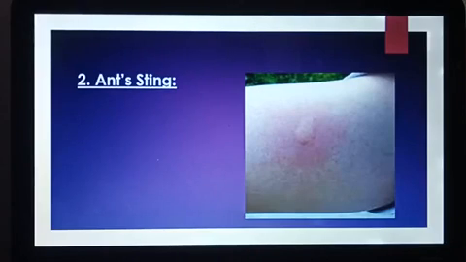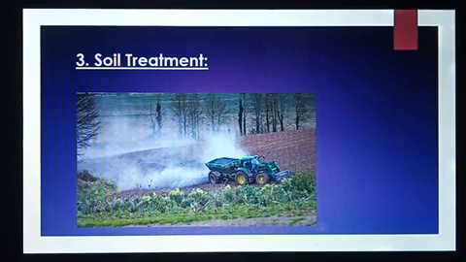If an ant stings a person, then rubbing a mild base like baking soda solution on the stung area of the skin gives relief. This is because, being a base, baking soda solution neutralizes the acidic liquid injected by the ant and cancels its effect.